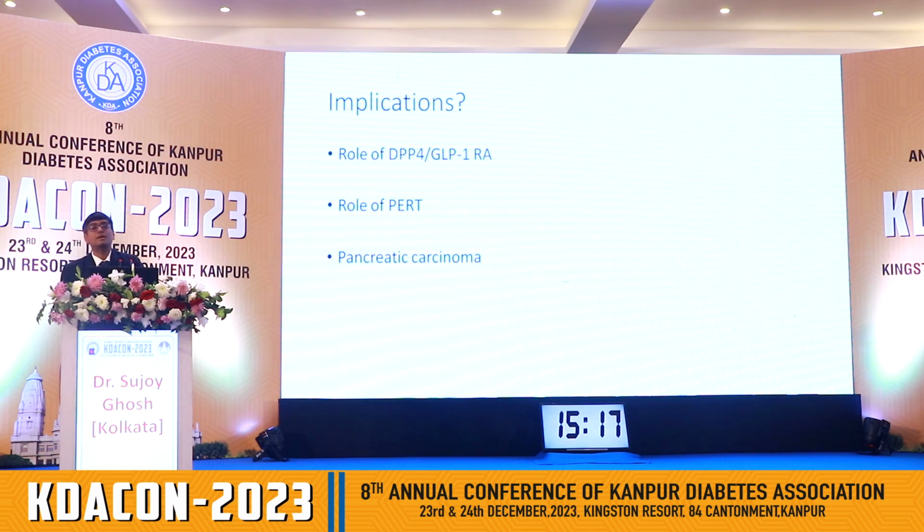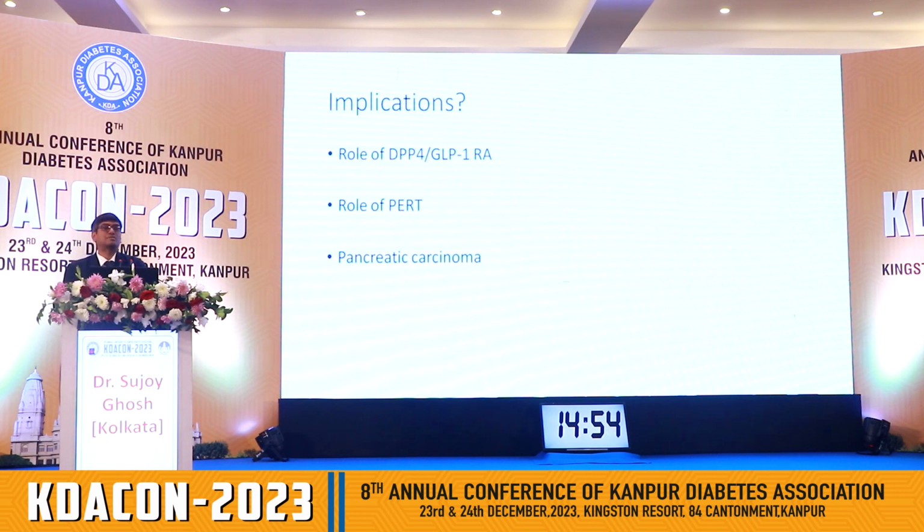How does that happen? We know incretin secretion is dependent not upon the amount of nutrient in the gut, but the amount of nutrient that is absorbed. So in someone with malabsorption, when you're giving enzyme supplementation, there is more nutrient absorption, as a result of which there is an increase in incretin secretion, and diabetes improves in other varieties of pancreatitis.